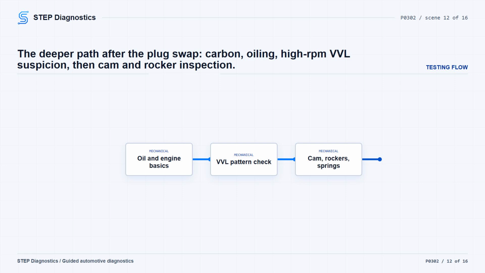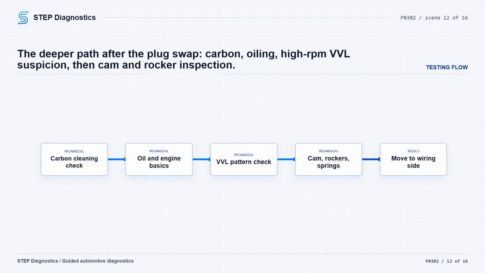If not, consider VVL operation only if the misfire occurred when engine speed exceeded 5,000 RPM and VVL still makes sense as a suspect. One VVL pattern can cause a misfire at or above approximately 5,000 RPM without always setting a VVL code, so check solenoid O-rings and leakage before moving into rocker inspection. Be careful here. The cylinder detail in this VVL path does not clearly line up with cylinder 2, so pause, recheck the earlier diagnostic path, and avoid guessing before making a VVL repair decision.